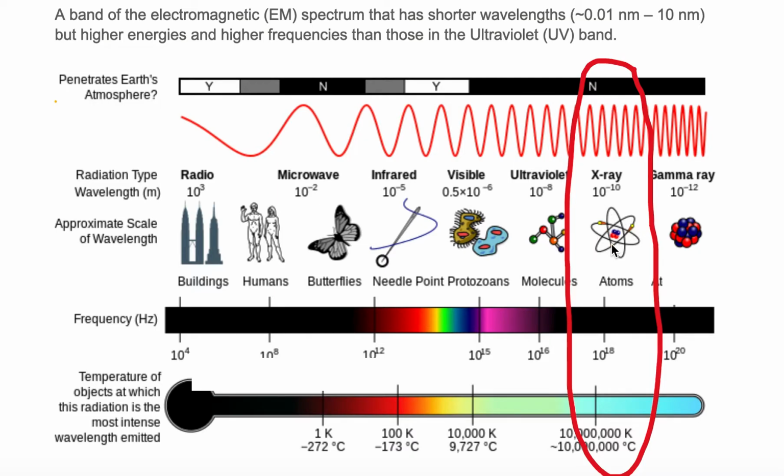And this size is much smaller than that of a molecule, which fits in the peak-to-peak distance of the ultraviolet band. So the length of the wave is much shorter than that in the ultraviolet, visible, infrared, microwave, or radio bands. You can also take a look at the frequencies. If we look at frequency from radio all the way up through X-ray, we see that X-ray has higher numbers. Therefore, the frequencies of the X-ray band are higher than those of the ultraviolet, visible, infrared, microwave, and radio bands.